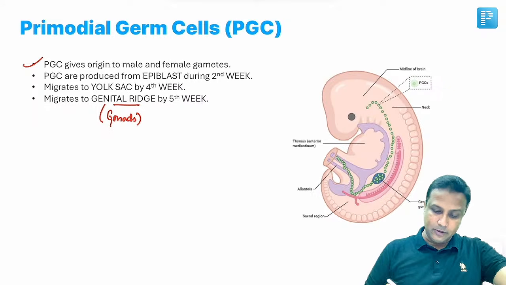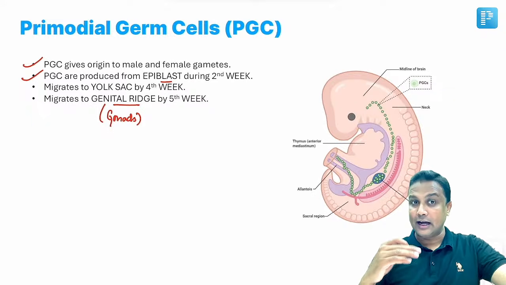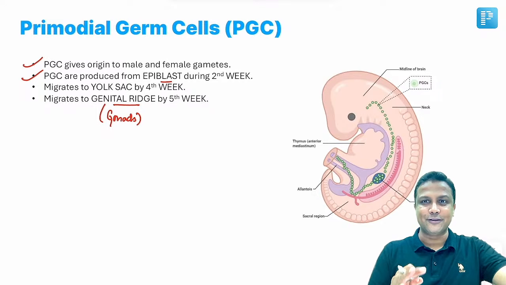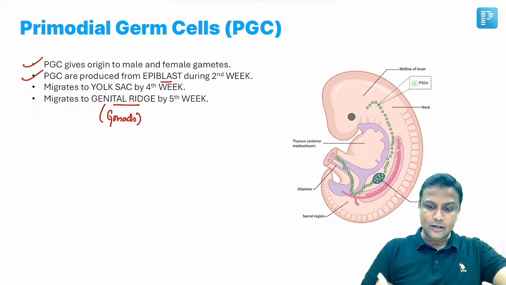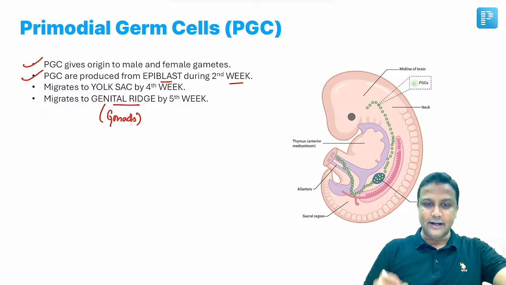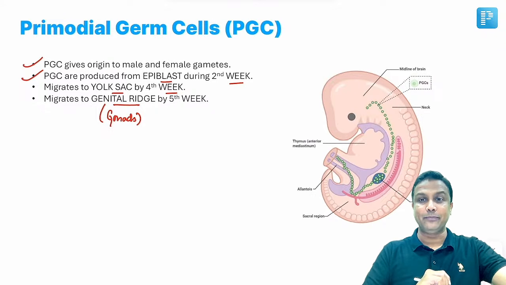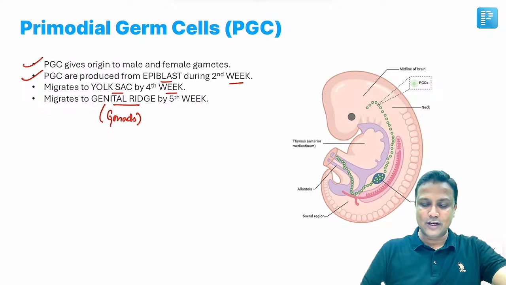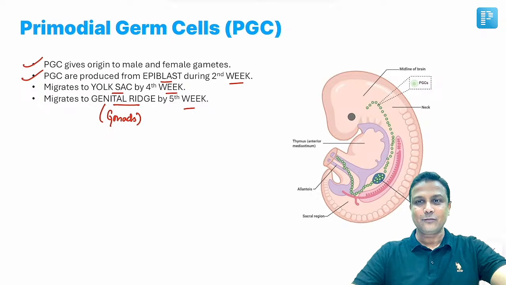First point to remember, primordial germ cells are produced by the epiblast layer. I hope you all have heard about epiblast and hypoblast. Every point is like one question here, sir. Okay, they are formed from where? Epiblast. During which week? Second week. After forming from there, they will start migrating. They will migrate to the yolk sac by which week? Fourth week. Already asked in the exam. And then from there, they'll migrate to the actual place, that is genital ridge, by which week? Fifth week, sir. Okay, na?